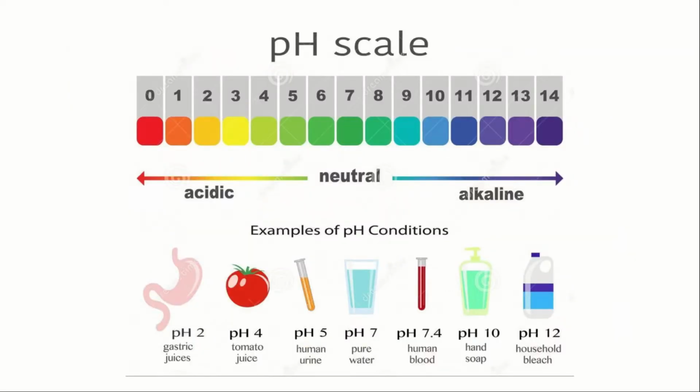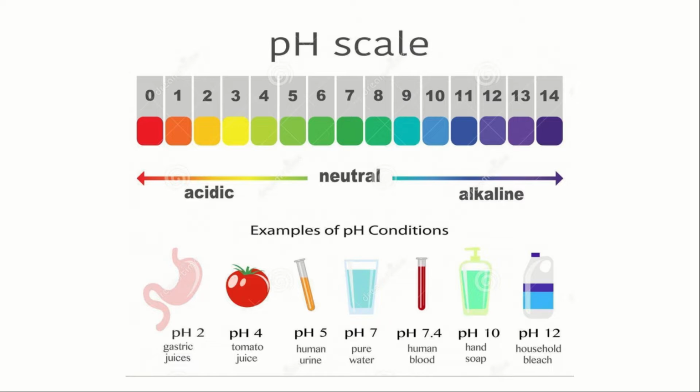This is the pH scale. Exactly 7 shows neutral, less than 7 shows acidic, and more than 7 shows alkaline. I have given some examples of pH values. Gastric juice in our stomach is highly acidic, with pH 2. Tomato juice is pH 4, acidic. Human urine is pH 5, slightly acidic. Pure water is neither acidic nor basic, so it has pH 7. Human blood is slightly alkaline, pH 7.4.